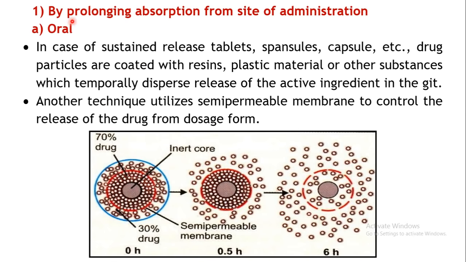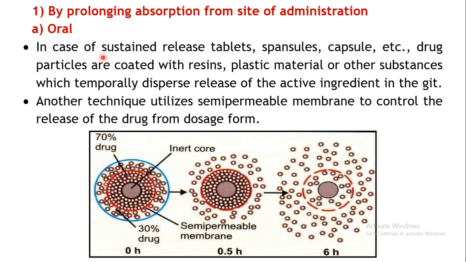So coming to the first method, that is by prolonging the absorption from the site of administration. Different routes are considered over here. Coming to the first route, that is oral. In case of the oral route, there are several dosage forms which can be designed.